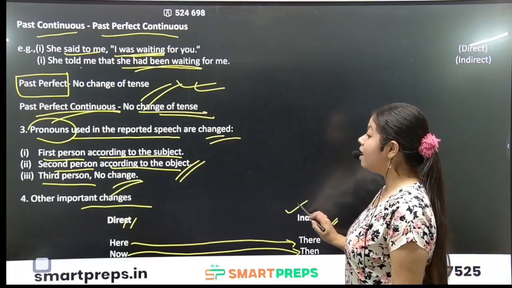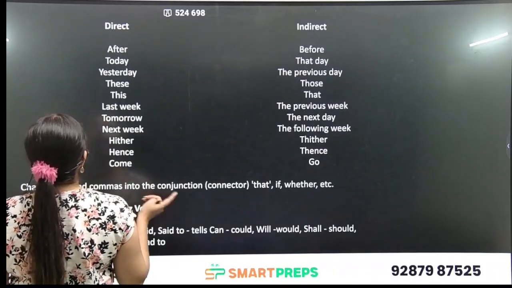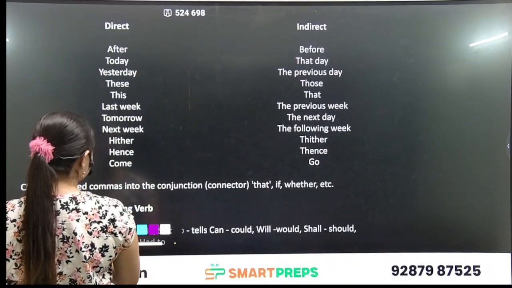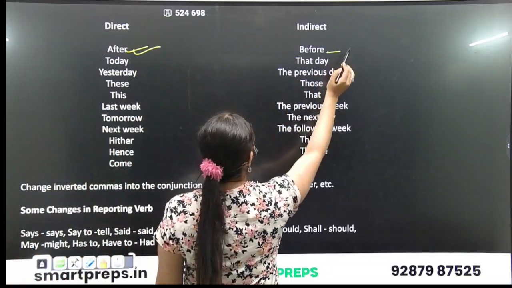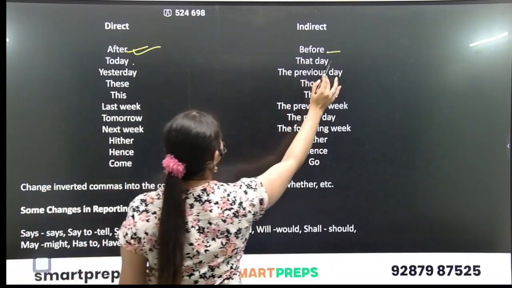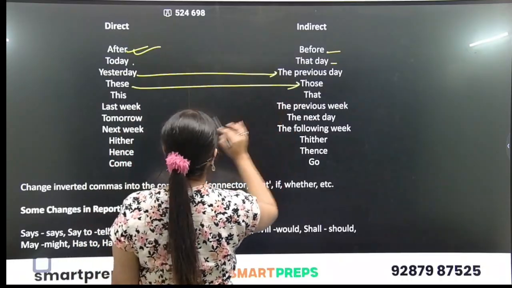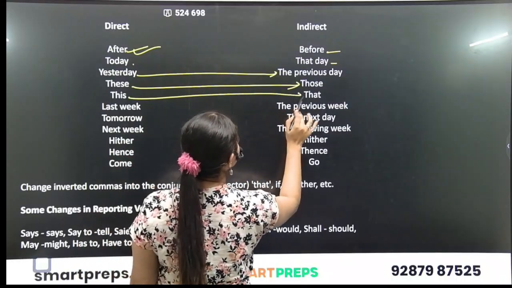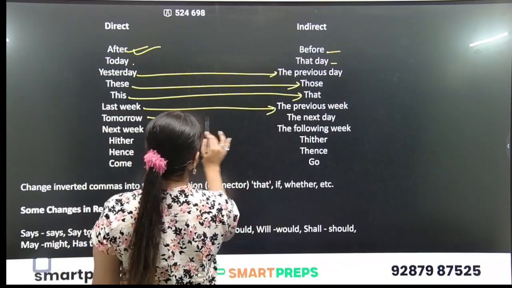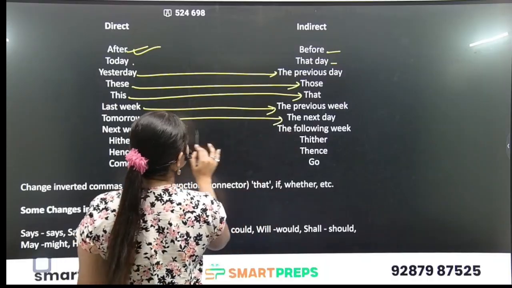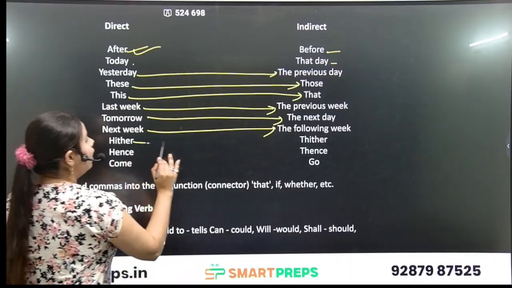Okay. These are some important changes we should remember while we convert from direct to indirect. So after, before, today becomes that day, yesterday becomes the previous day, these becomes those, this becomes that, last week will be the previous week, tomorrow will be the next day, next week will be the following week.